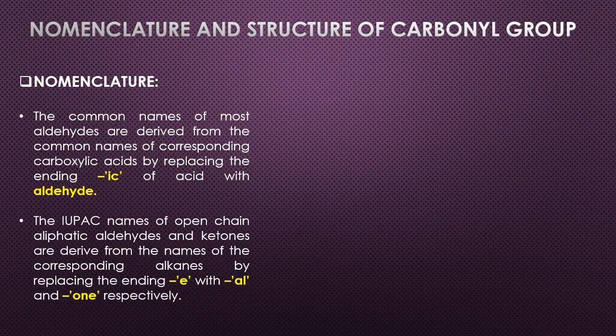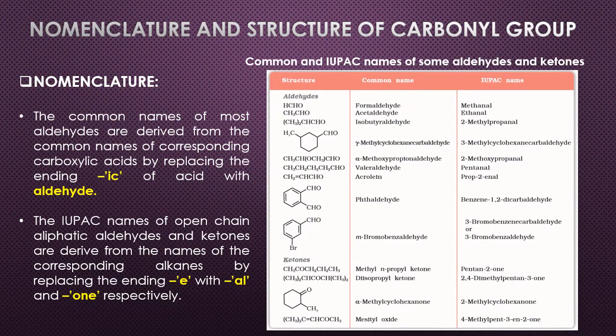The IUPAC names of open chain aliphatic aldehydes and ketones are derived from the names of the corresponding alkanes by replacing the ending -e with -al for aldehydes and -one for ketones respectively. A few common and IUPAC names of some aldehydes and ketones are shown below.